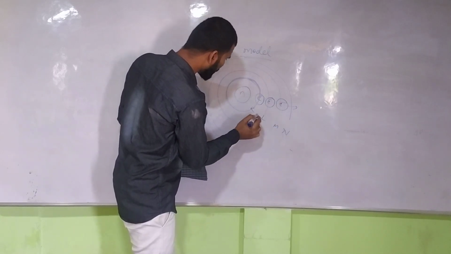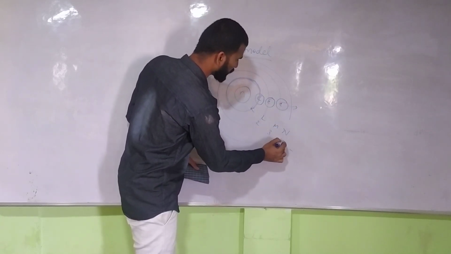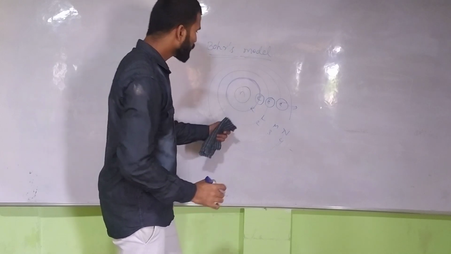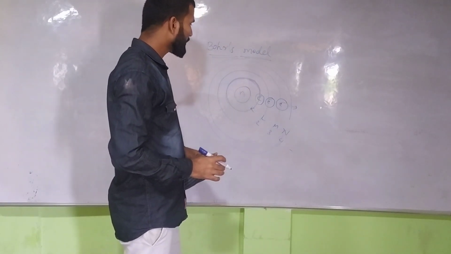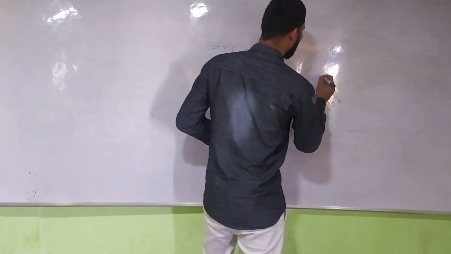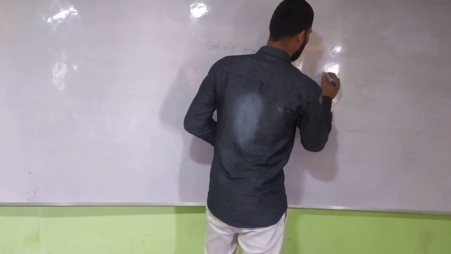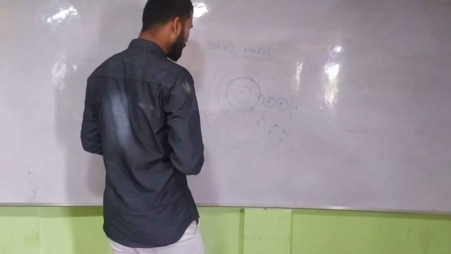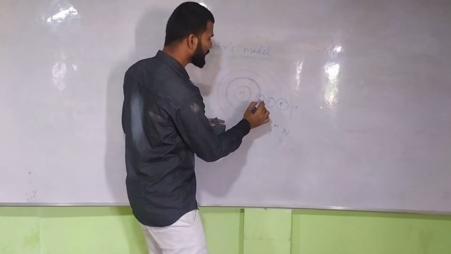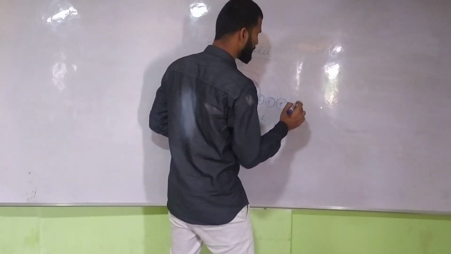So we can write it as 1, 2, 3, and 4. So here there are the different subshells, and each electron rotates with a minimum amount of energy, right?